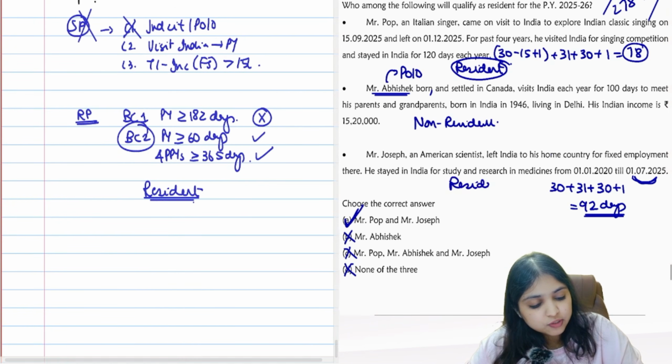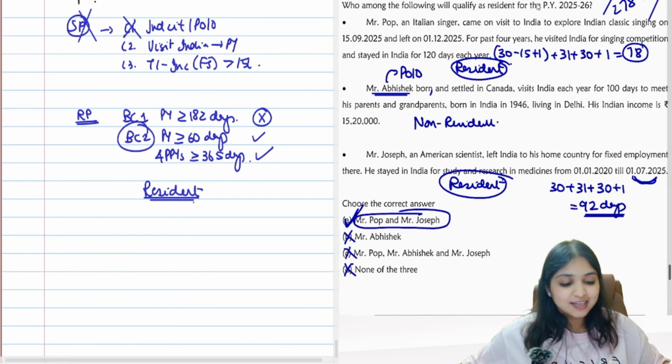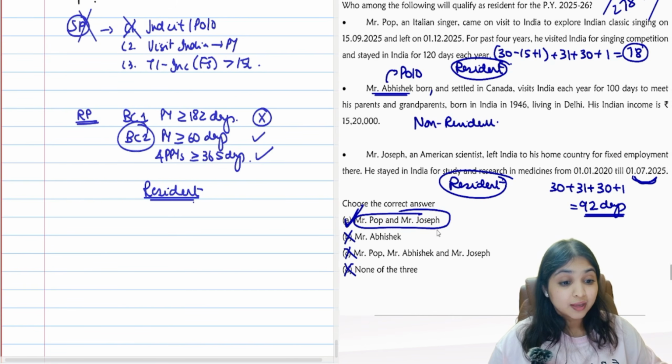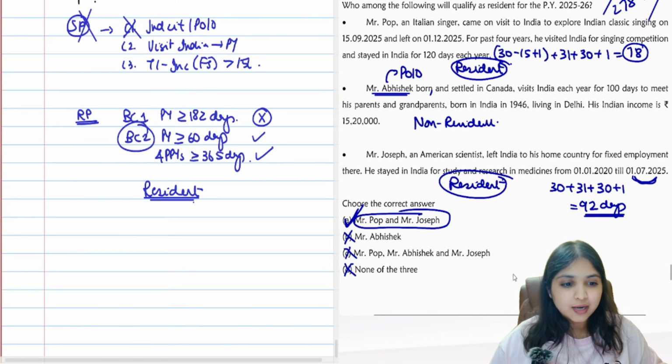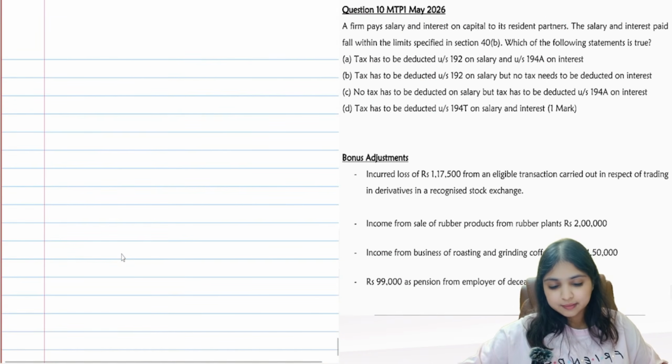So Mr. Joseph is also a resident. So Mr. Pop and Mr. Joseph, option A. Okay, this was an interesting residential status question. Are you clear? Can I take you to the last question now? Come on, guys, come to one final question.